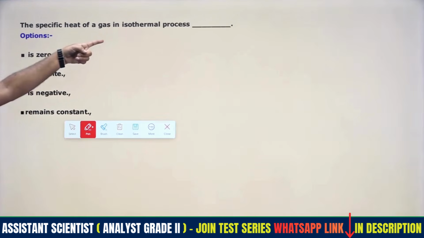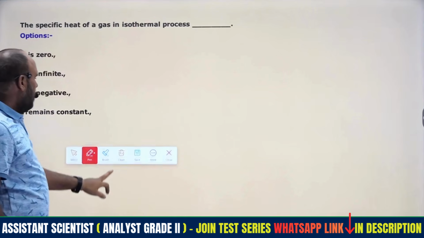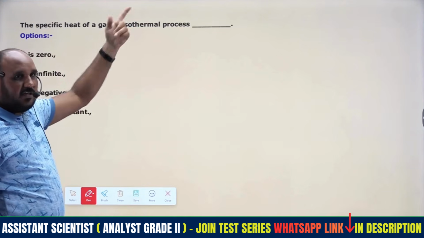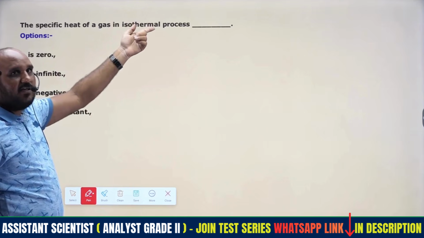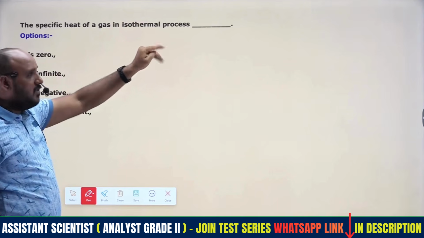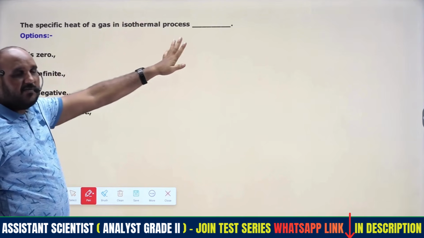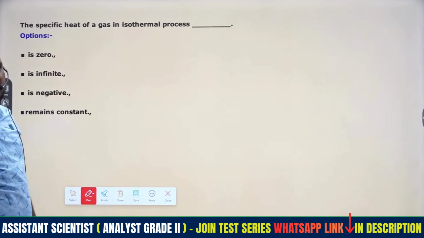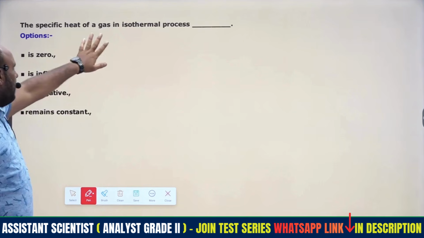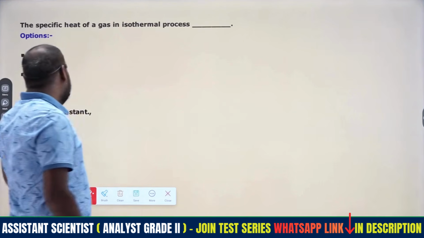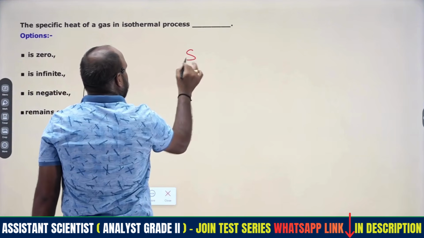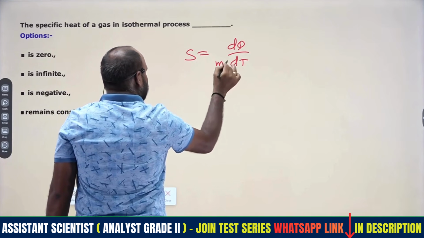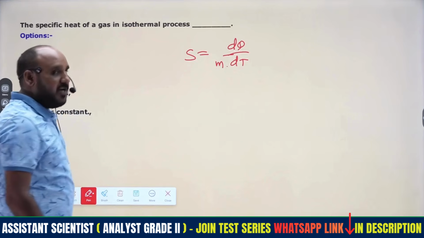The specific heat capacity of an isothermal process. Definitely you have to follow this question and answer. Previously I told about the Michaelis-Menten mechanism, where two questions had mistakes. Somehow people are saying what they given in the TGPSC answers only, but if we apply the concept we will get the right answer. What is the specific heat capacity? S is equal to dq by m dt, for m gram of substance. This is for an isothermal process.